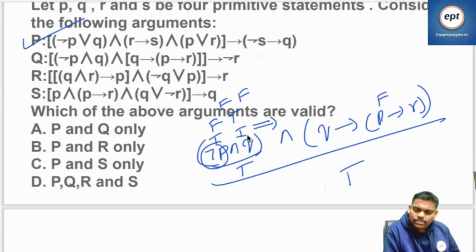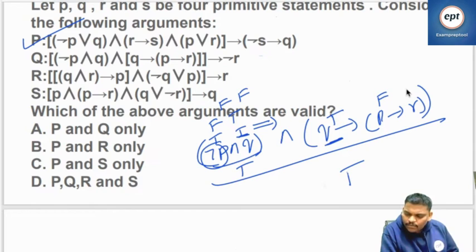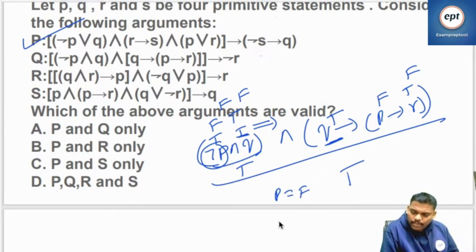In the first combination, Q true. So this is already true. It cannot be false, whatever R may be, because false followed by true or false, anything. So P false, Q true.